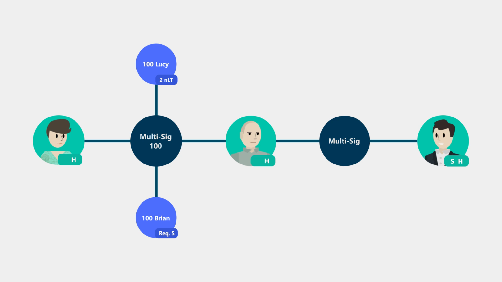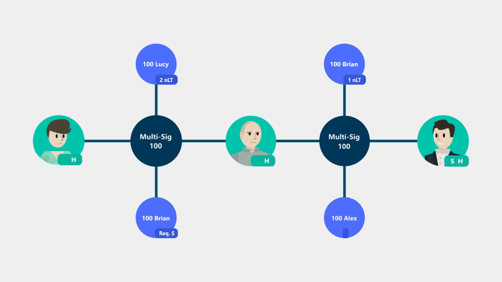Brian sends Alex H to prove that Lucy has paid him, and they then both agree to create an HTLC between themselves, but this time with a refund nLockTime of 1 day to ensure that their channel closes first. 5. Alex sends Brian S to prove that he is indeed the payee, but instead of using it to broadcast